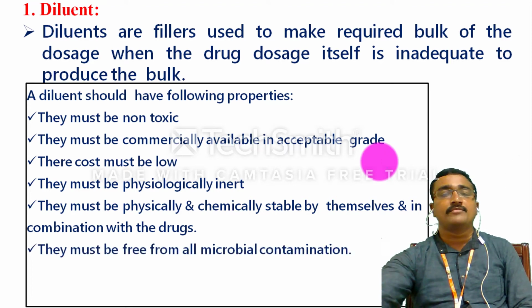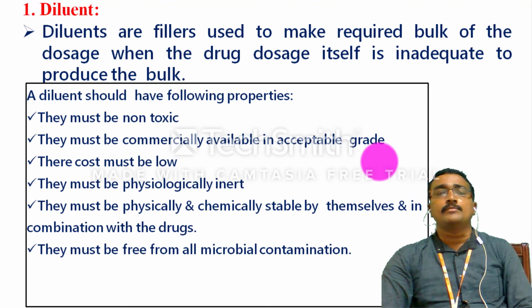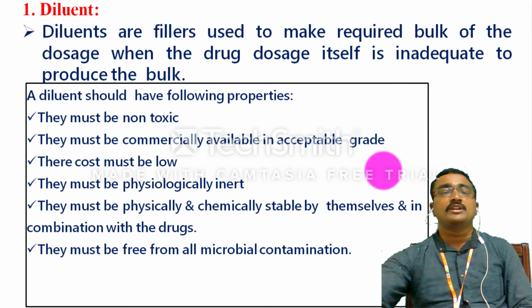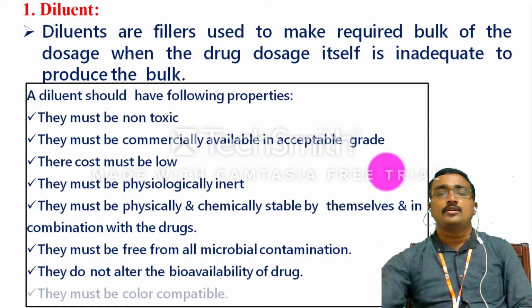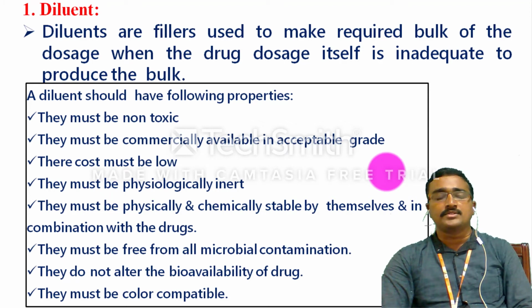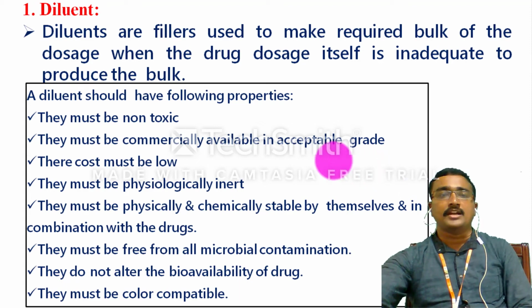They also must be free from all microbial contaminations. So in diluent selection, if they are producing stability, they are free from all microbial contaminations. And diluents must not alter the bioavailability of the drug, and also the diluents must be color compatible. So these are the ideal qualities while choosing diluents. If these qualities are there, we can call it a good diluent.